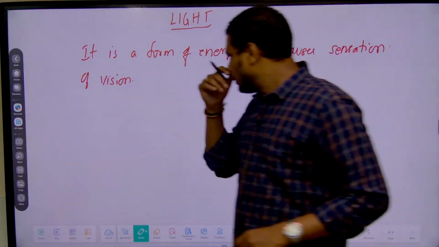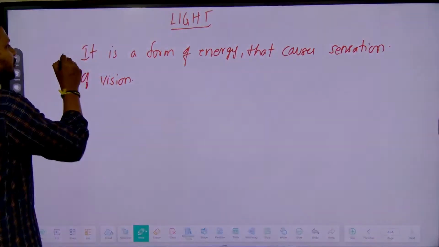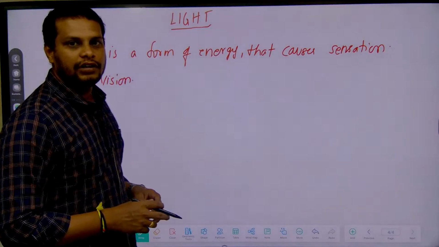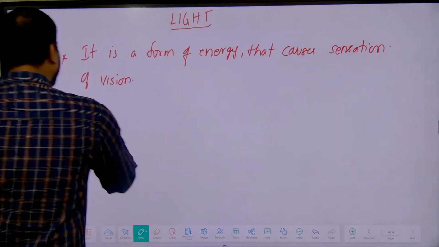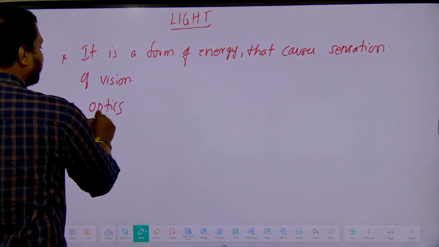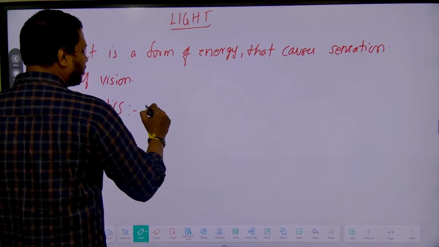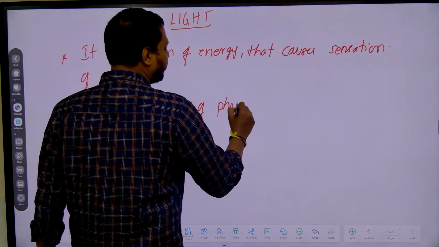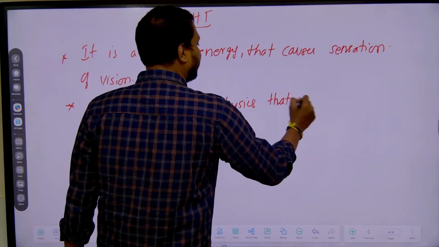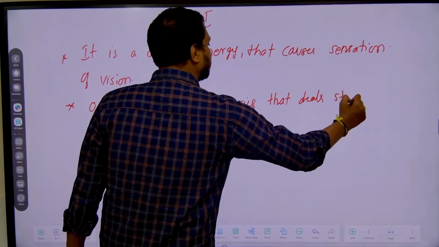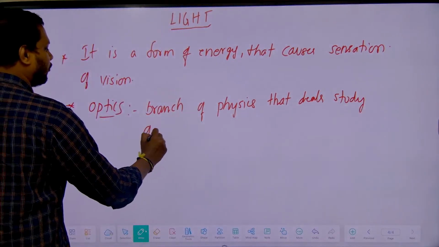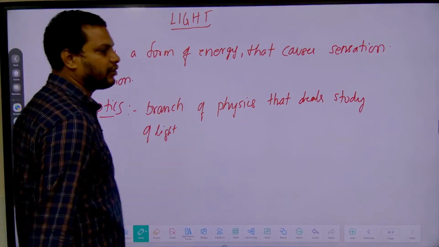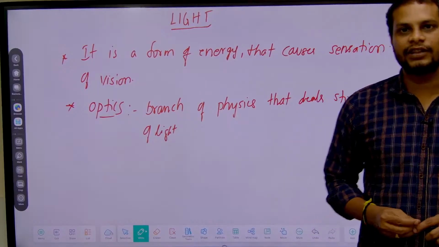Now see, this word light is derived from the Greek language, from the word called optics. Optics is nothing but the study of light. Optics is a branch of physics that deals with the study of light. So what do you mean by optics? Optics is nothing but a branch of physics that deals with the study of light.